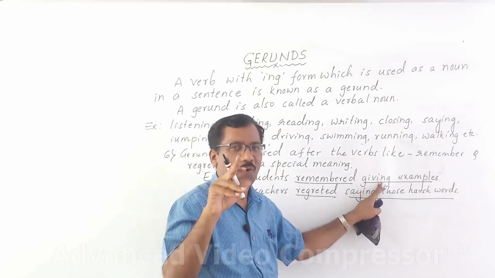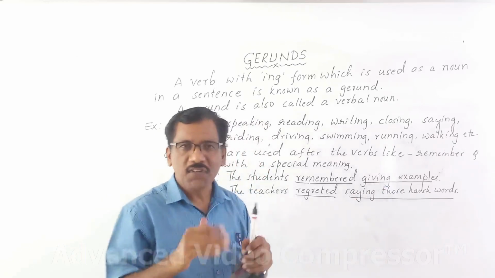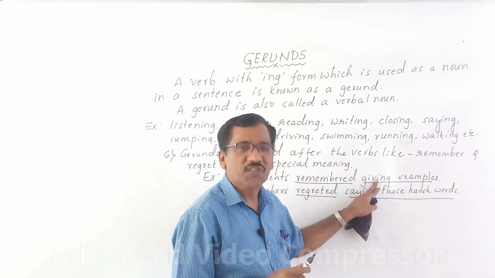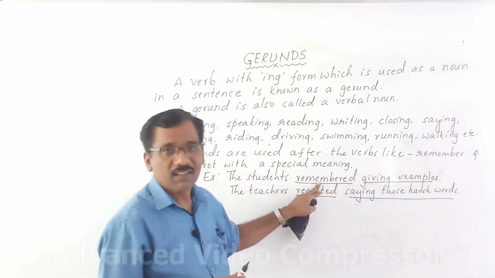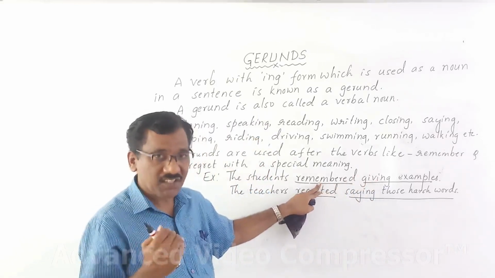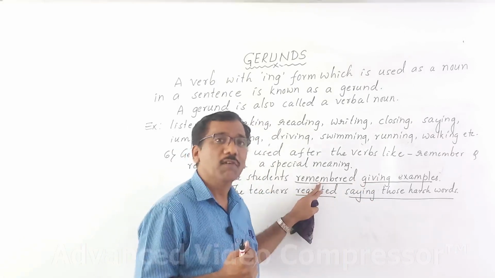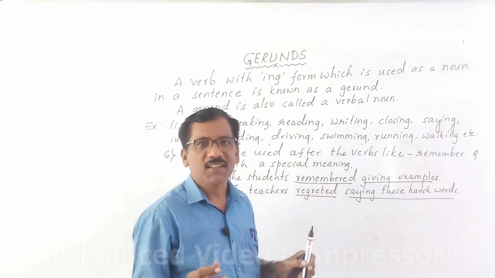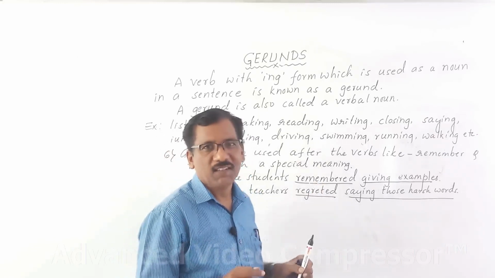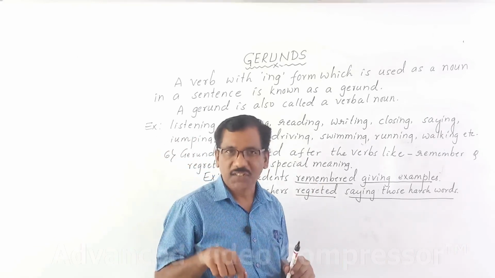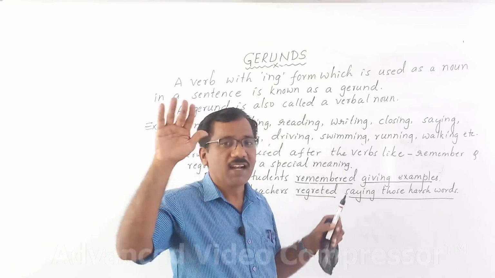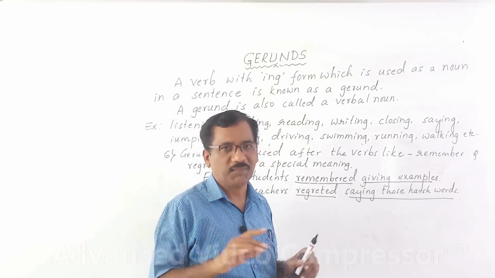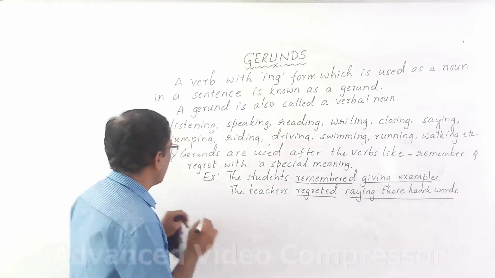I hope you got my point. The action which has taken place first is expressed with the help of gerund. The action which has taken place next is expressed with the help of main verb here. If I say, I remember going to temples. Remember is next action. Going to temple is action took place in past. I mean past action. I hope this point is clear.